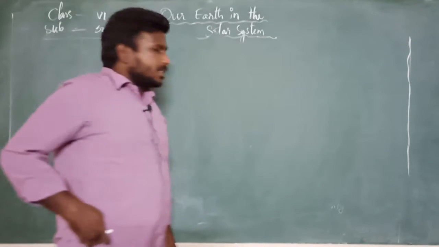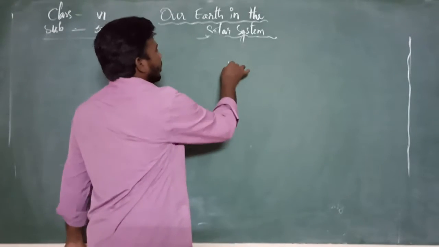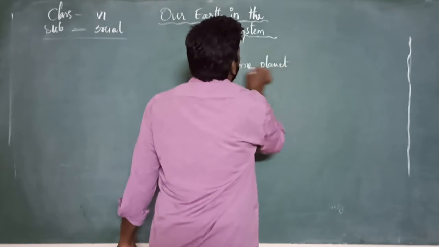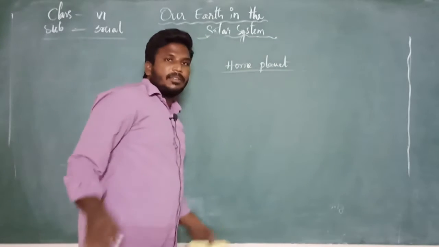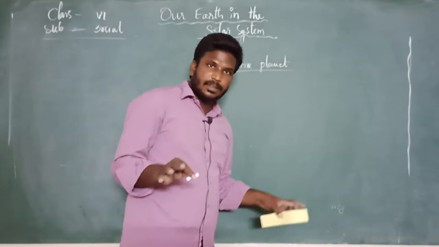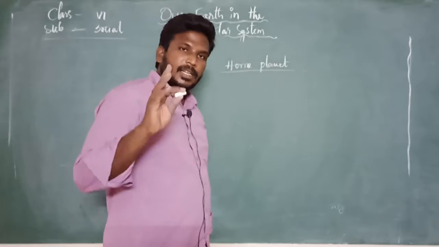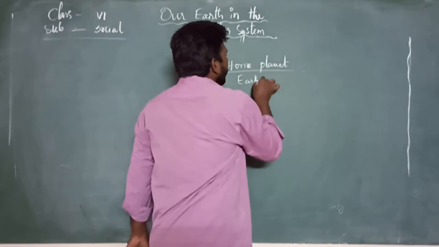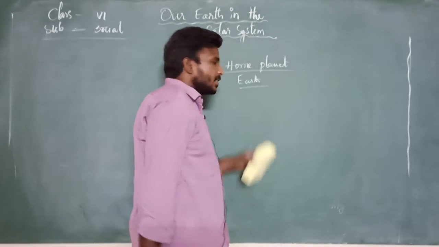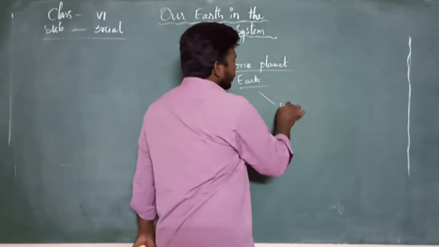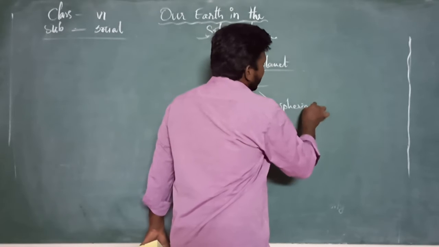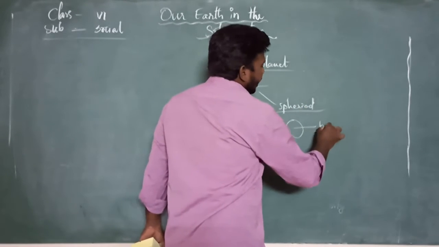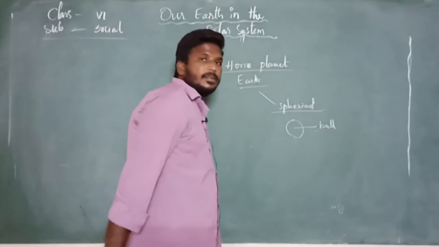our planet Earth. Earth also has a name, home planet. Why home planet? Yes, all the living beings can survive. The only living planet is called Earth. You might have learned in the lower classes, Earth is in which shape? Spheroid shape. That means round shape. It's like a ball shape.